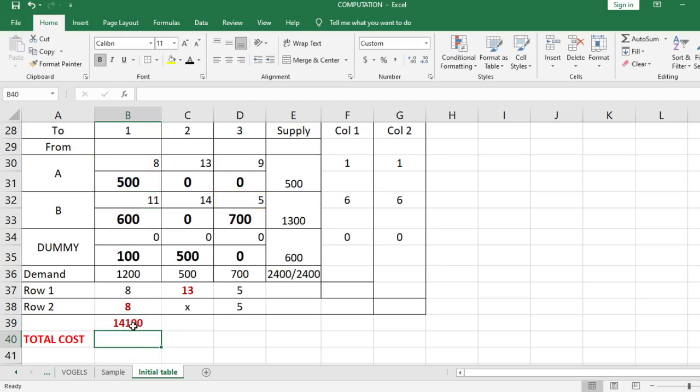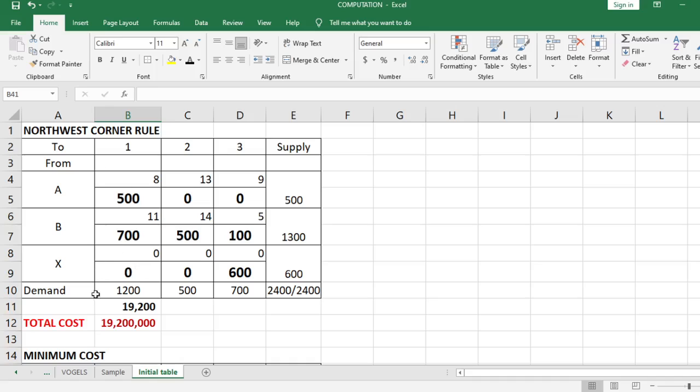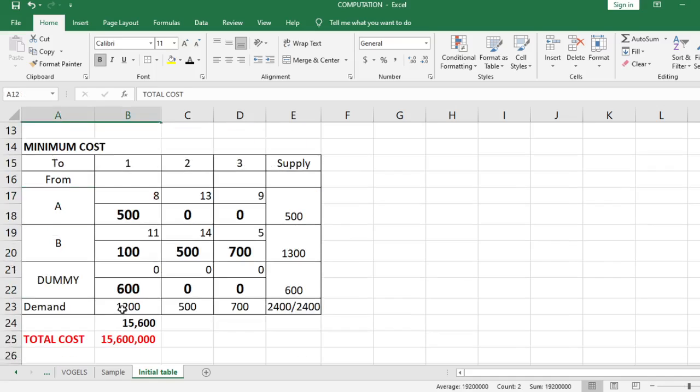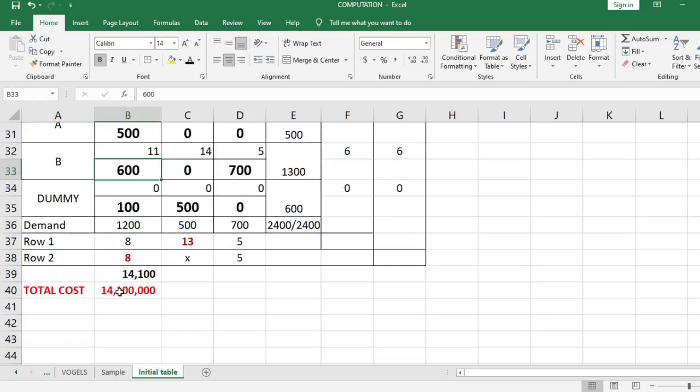So, our total cost is 14,100. But take note, we have to multiply it by 1,000. 14,100 times 1,000, that is 14,100,000. So as you can see, northwest corner rule, 19,200,000. Minimum cost, you have 15,600,000. And finally, pinakagamay, Vogel's approximation method, 14,100,000.